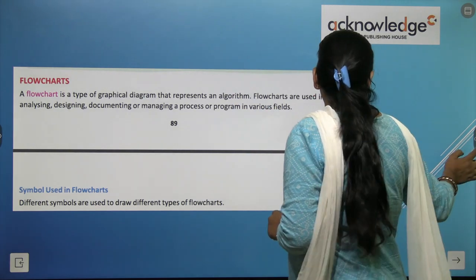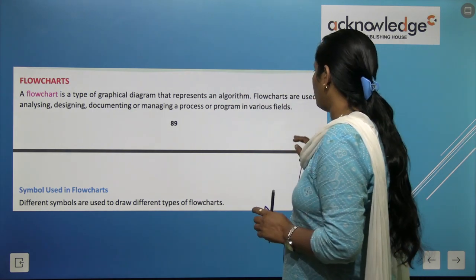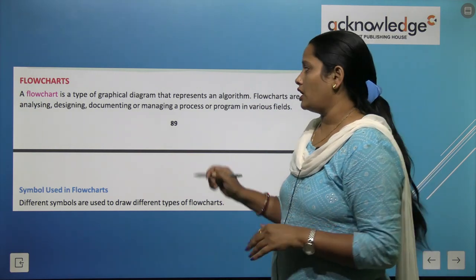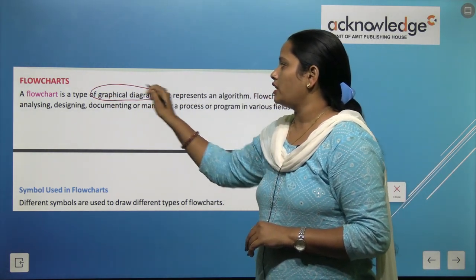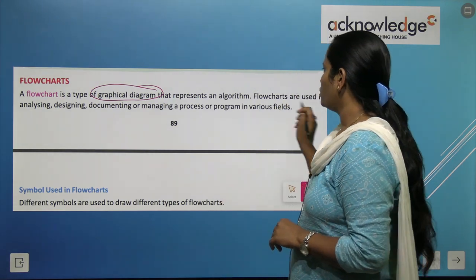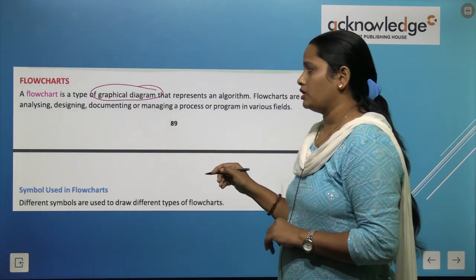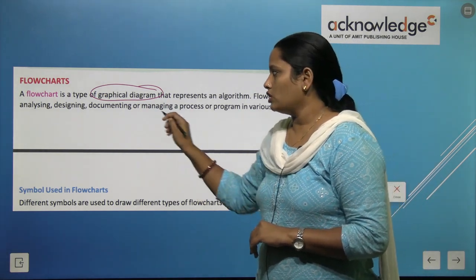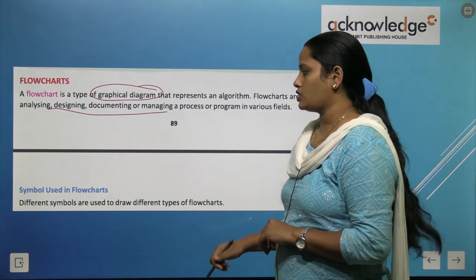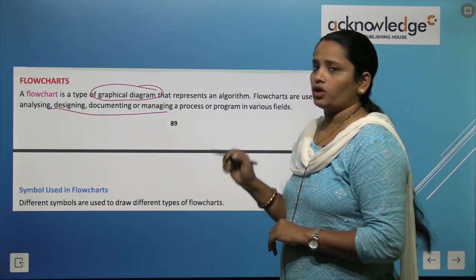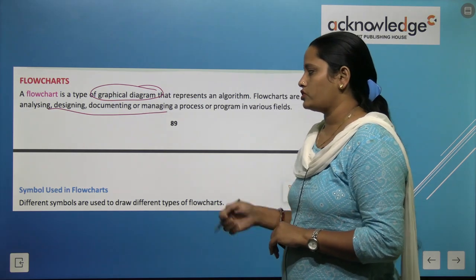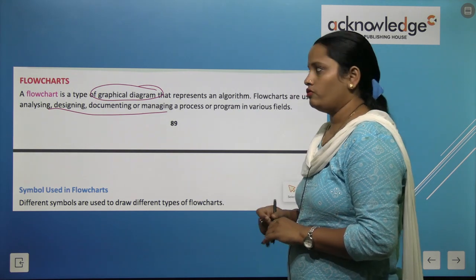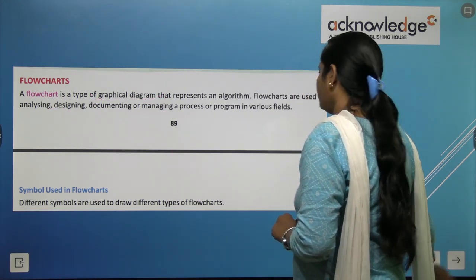So it's very simple. What is a flowchart? Whenever we write an algorithm, there are steps given. But when we write a flowchart, it is represented by a graphical diagram. Flowcharts are used in analyzing, designing, documenting or managing a process or program in various fields. So all these things can be done using the flowchart. Symbols used in flowchart. What are the symbols that are to be used in flowchart? Different symbols are used to draw different types of flowcharts. Let's read about them.